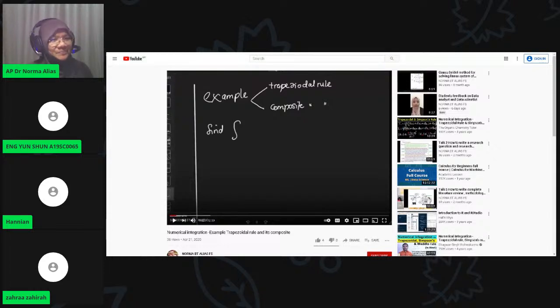Given a formula, just use the formula and try to solve the problem using some examples. We give you a very direct example that you can solve using calculus. But some questions are very critical. You cannot solve them directly, and it is very difficult to remember all the formulas. So we use numerical integration and numerical differentiation.